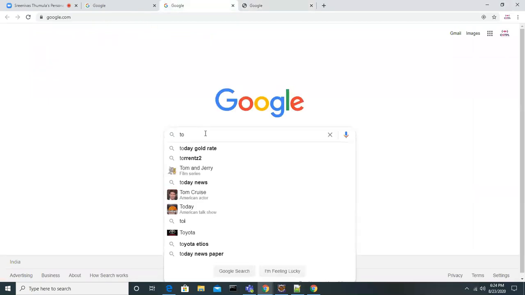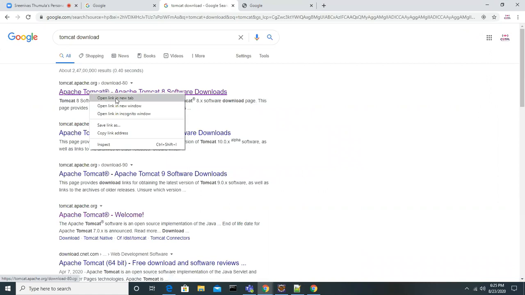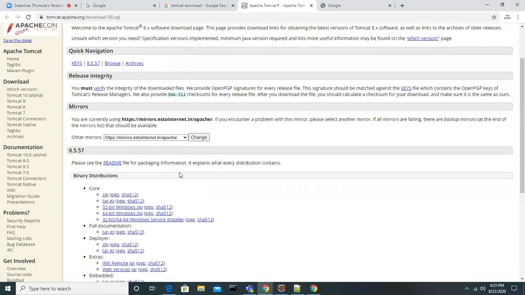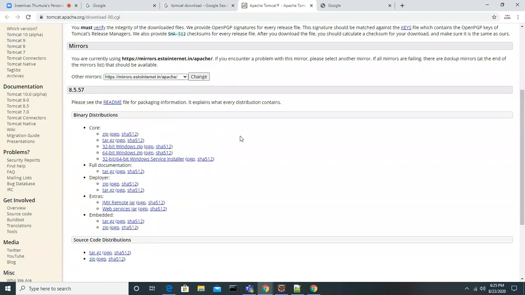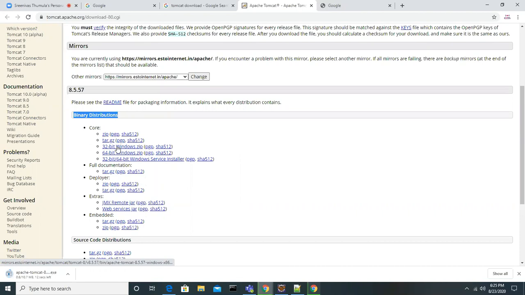So now I'm going to show you the Tomcat download. Just Google it, and it is going to give you the official website, tomcat.apache.org. On this website, you can download the software. Look at this. There is the binary distribution: a GZ file, a TAR file, a 32-bit Windows zip, and a 32-bit/64-bit Windows installer. Any one of these you can get, and you can get the exe file. One minute, guys.